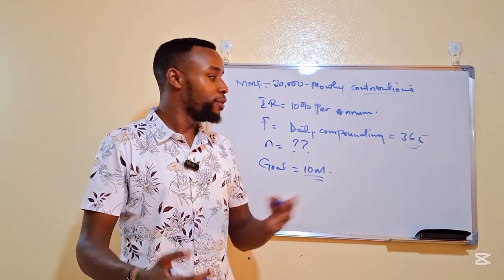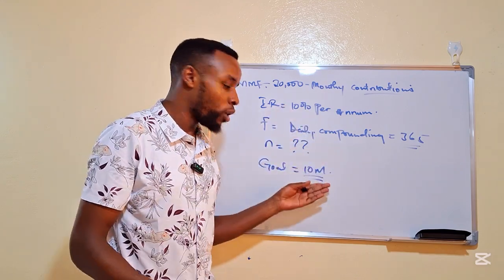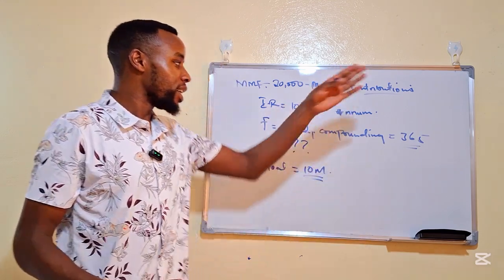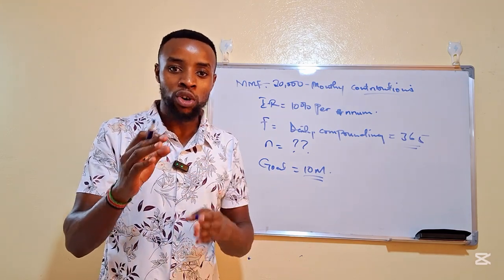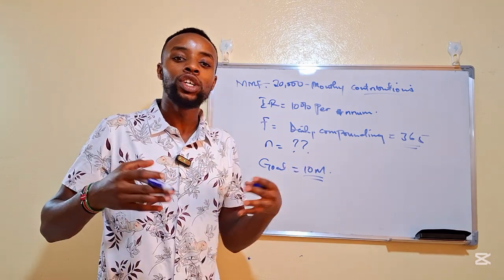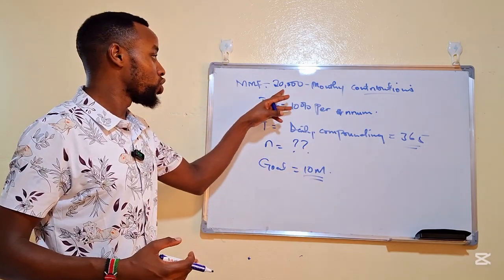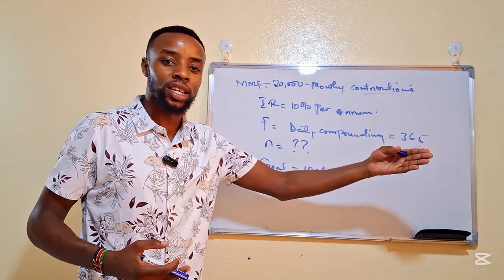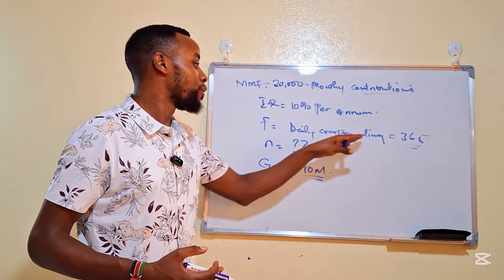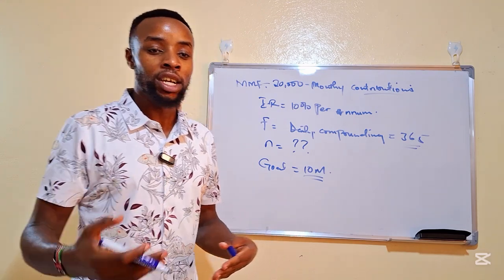Of course, if it's a low yield, it's going to take you some time to reach the goal of 10 million Kenya shillings. And in this particular video, the main objective is to find out how long it is going to take you to raise 10 million Kenya shillings when you contribute 20,000 in a money market fund that is going to offer 10% interest rate per annum. Of course, frequency of compounding being 365 days or daily compounding.